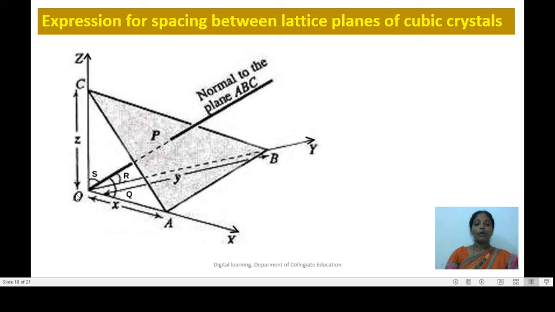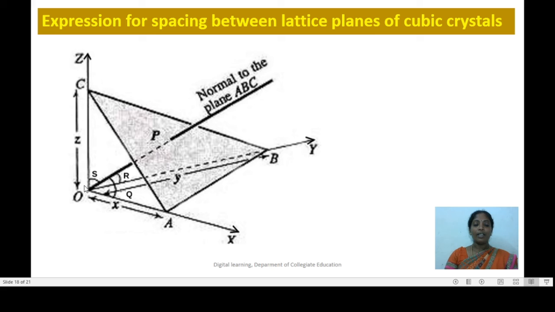Now O is the origin of the orthogonal coordinate axes x, y and z, and this O is fixed at the lattice point of one of the planes which is passing through the origin. Here in the figure, ABC is the next immediate plane.